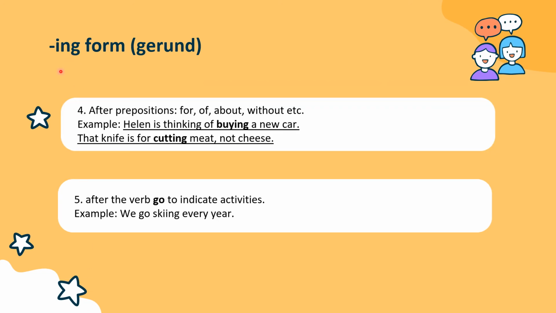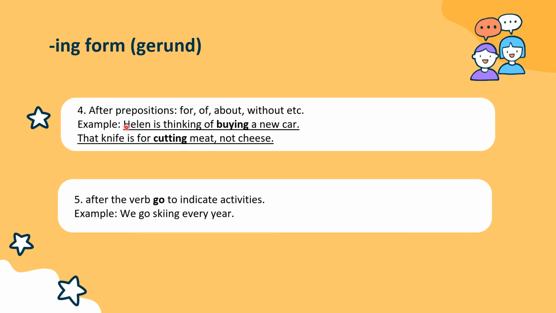Okay, next we use gerund after preposition for, of, about, without, and more. For example, Helen is thinking of buying a new car. That knife is for cutting meat, not cheese. So if you can see here, this is the preposition and this is the gerund.